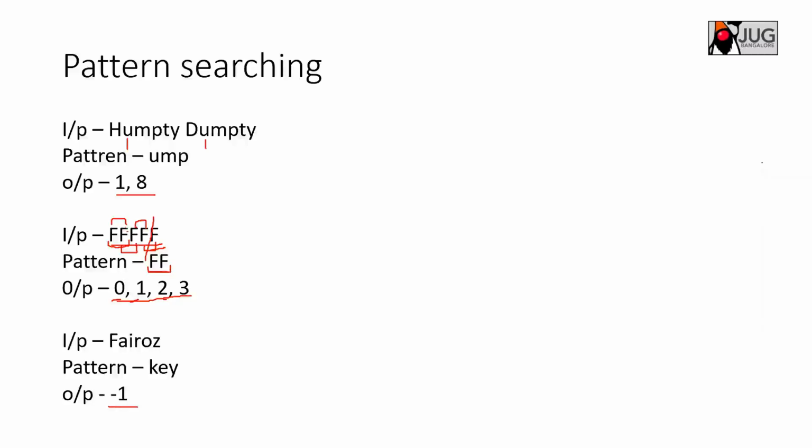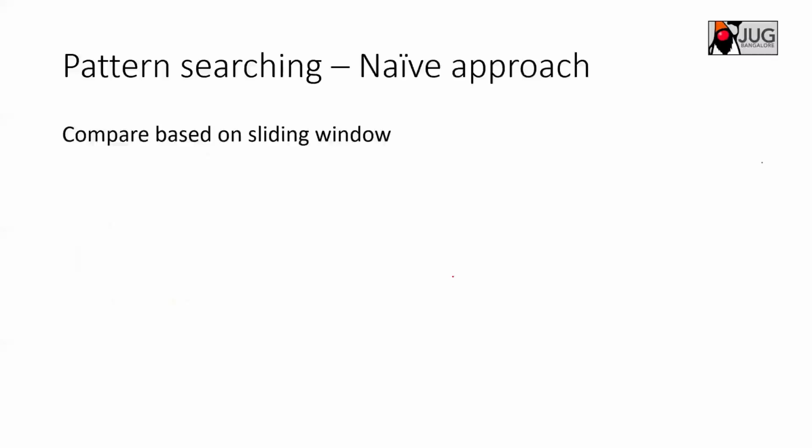Once it either matches or doesn't, you increment the match count or print the position of that index, and then keep moving the window and trying to match the pattern again and again. But this will take a bit of time. Let's see this first, and we will discuss it in more detail.